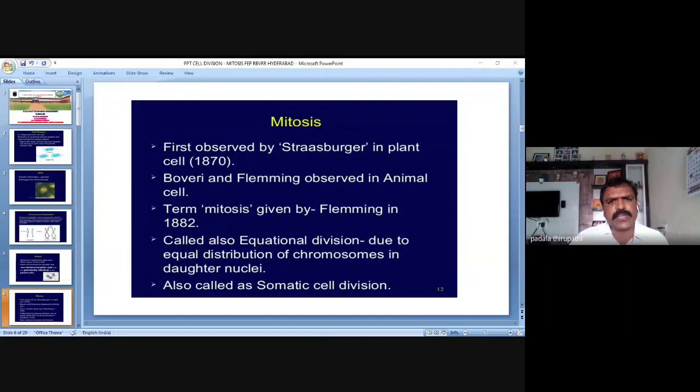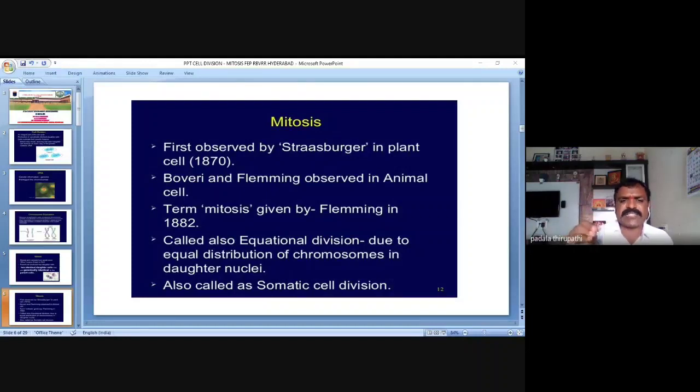Mitosis is also called equational division. Why? Due to the equal distribution of the chromosome number to the two daughter nuclei, which have the same number of chromosomes as the parent or mother cell.